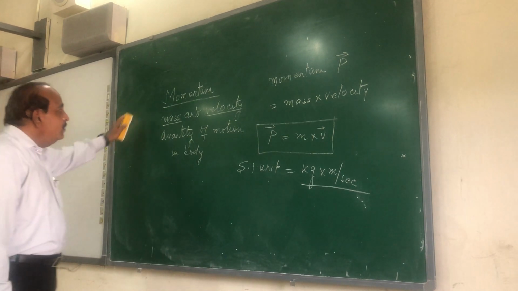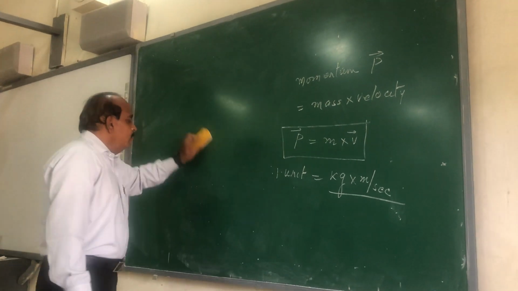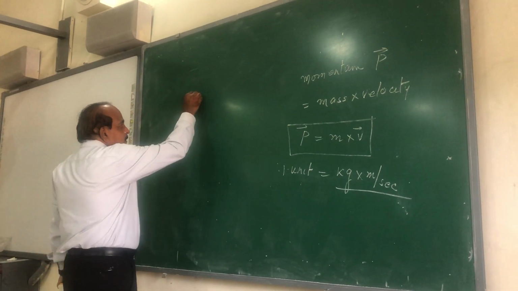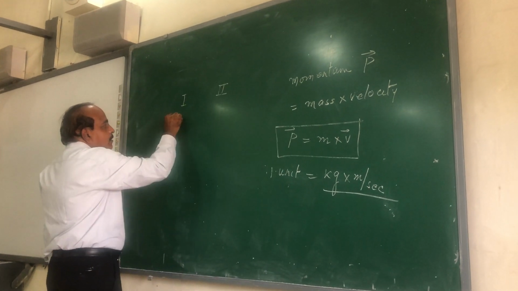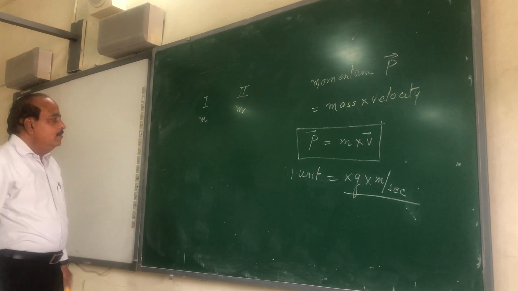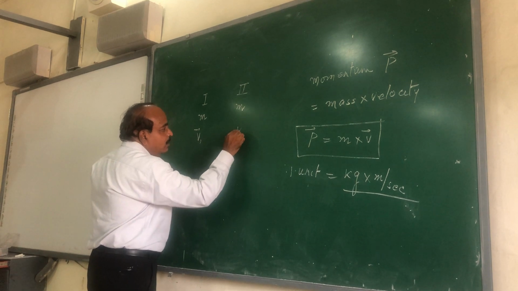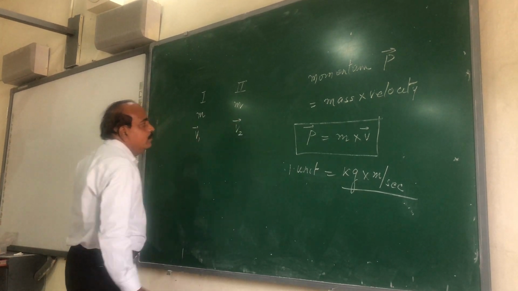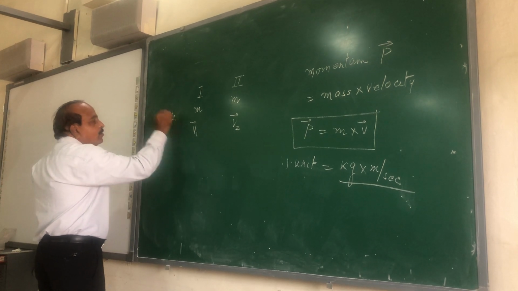So momentum means basically the quantity of motion contained in a body. Let us suppose there are two bodies, body number 1 and body number 2. If the masses of both are the same, first body is moving with velocity v1, second body is moving with velocity v2, and I assume v1 is greater than v2.